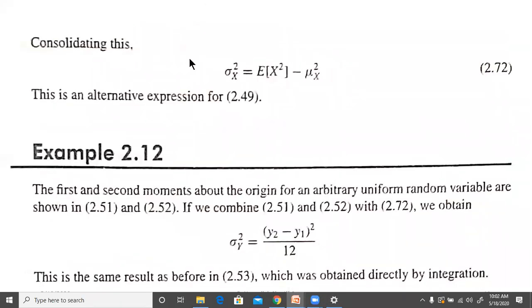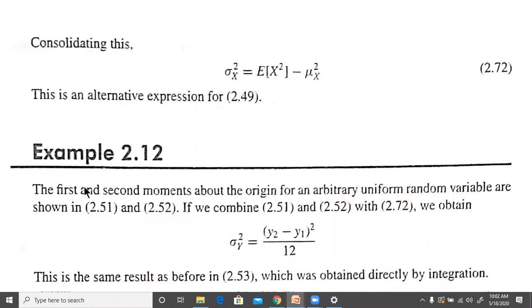So consolidating this, we'll get sigma x square equal to the expectation of x square minus mu x square. So this is the mean of the squared value, and this is the square of the mean. If you subtract them, you will get the variance.